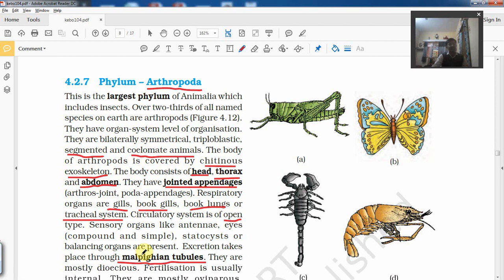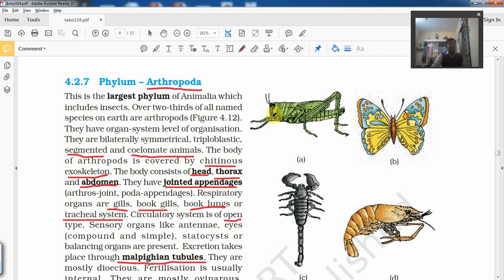When we talk about sensory organs, as earlier I mentioned, they have a well developed sensory system. That sensory system includes antenna, with the help of which they are able to perceive odor. Antenna are present in most of the insects. They have taste receptors present in their feet. They even have sound receptors. They have primitive eyes which consist of a large number of lenses which are called ommatidia. They have mosaic vision and their mouth parts are adapted to cut and suck. Jointed appendages are there in the mouth.